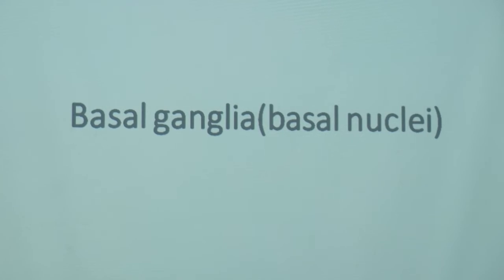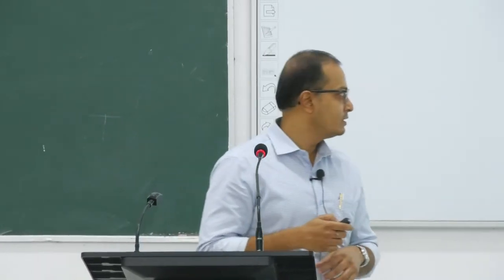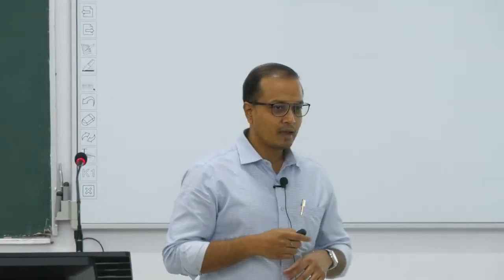Most of the time the basal ganglia, the nucleus system, is given in the physiology session because it has more functional aspects than anatomical aspects. But anyways, we have to correlate this anatomy with the physiology. And in practicals as well, of course, we have to understand some parts of the basal ganglia. So I'll just go through it, not taking too much attention on these particular regions. But again, we have to learn about this particular component.